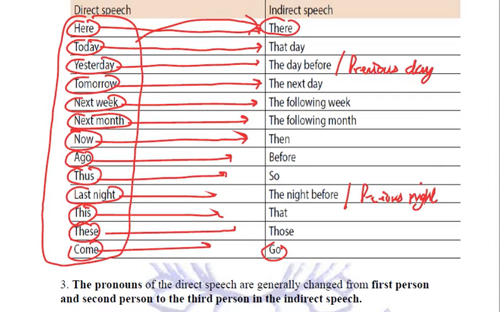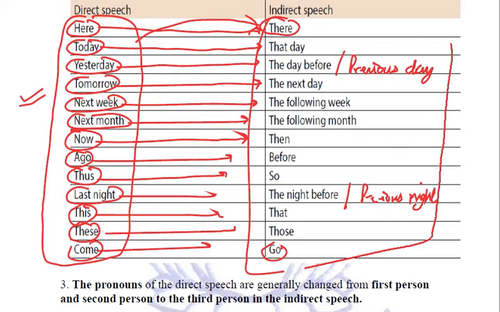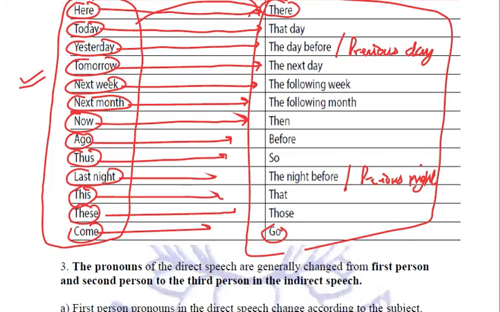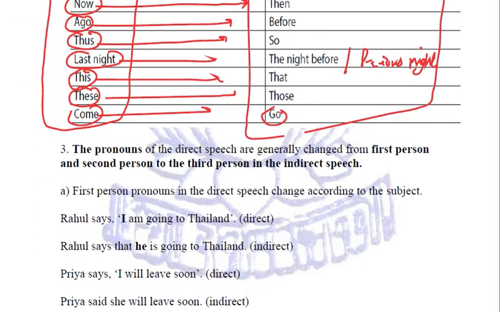So the words which represent nearness in time or place in the direct speech are replaced with the words which represent distance. This is a very important rule, and there are many times that students tend to forget converting these. You have to make sure that you remember.